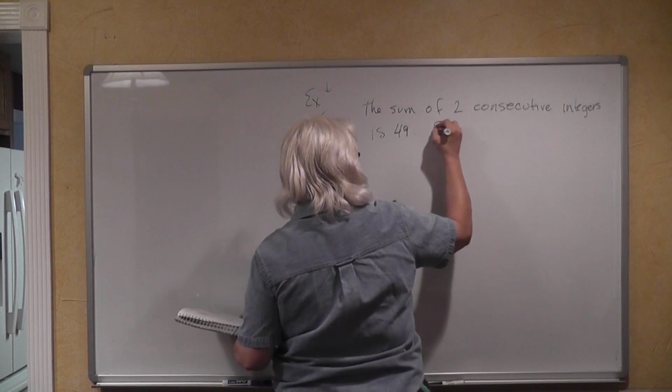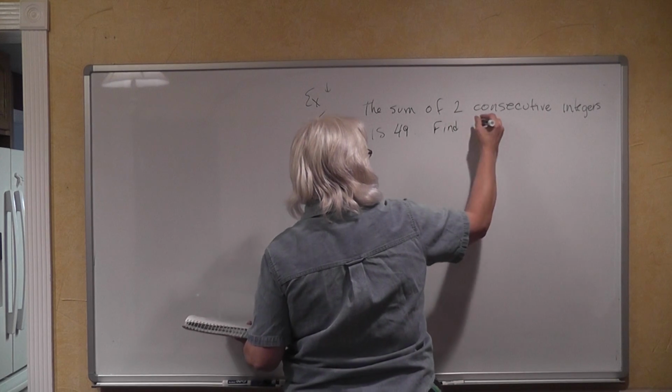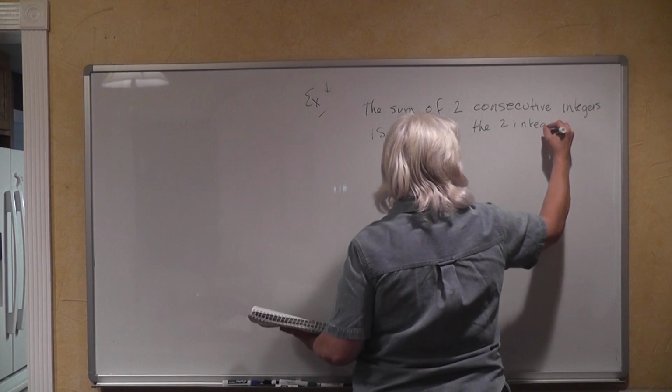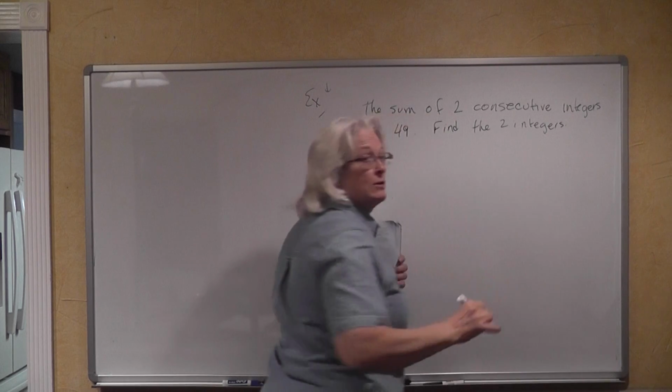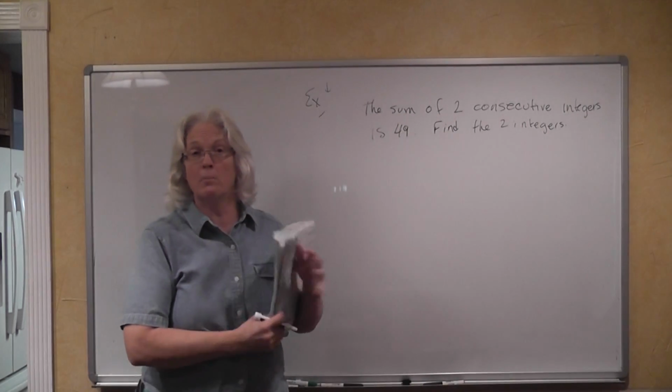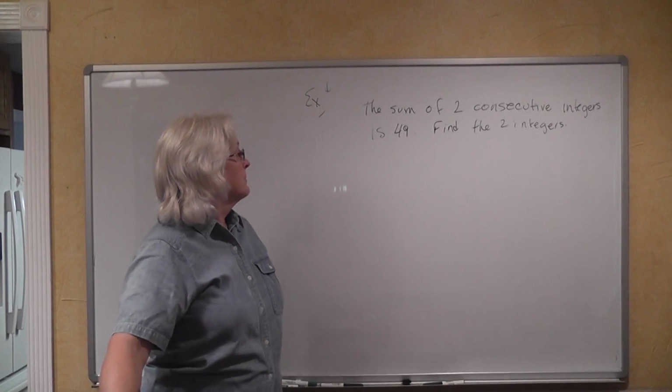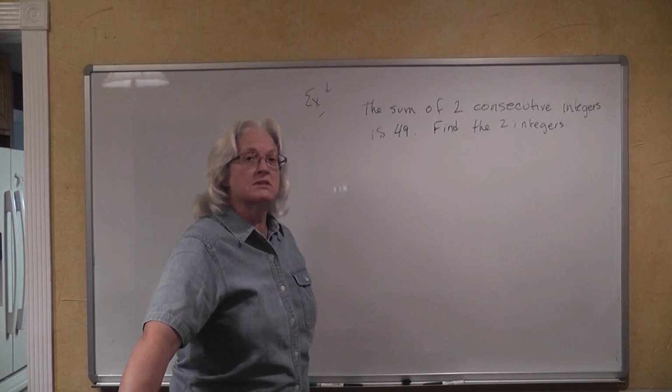Find the 2 integers. So let's step back from this for a moment and see what it is that we're going to need to be doing. We have the sum of 2 consecutive integers.